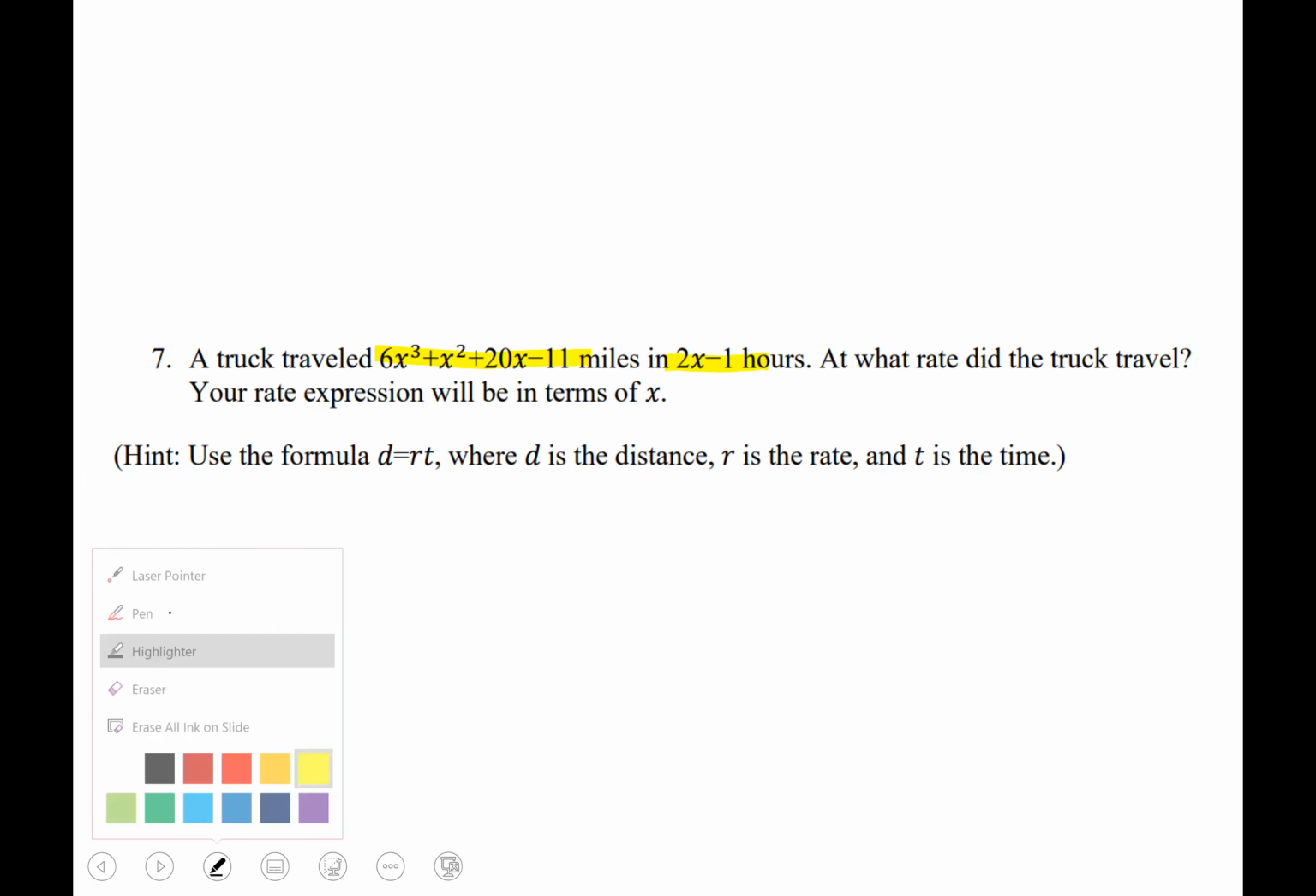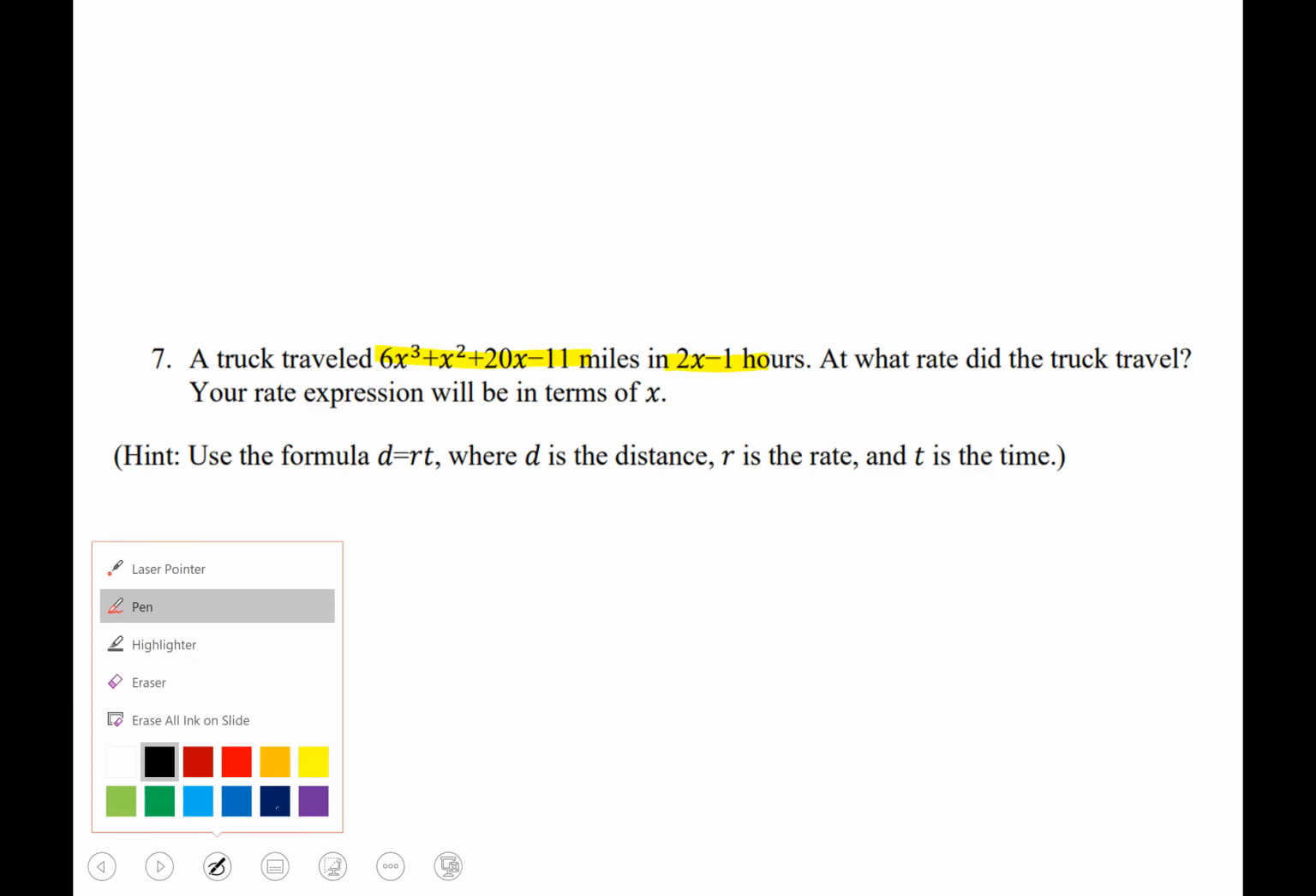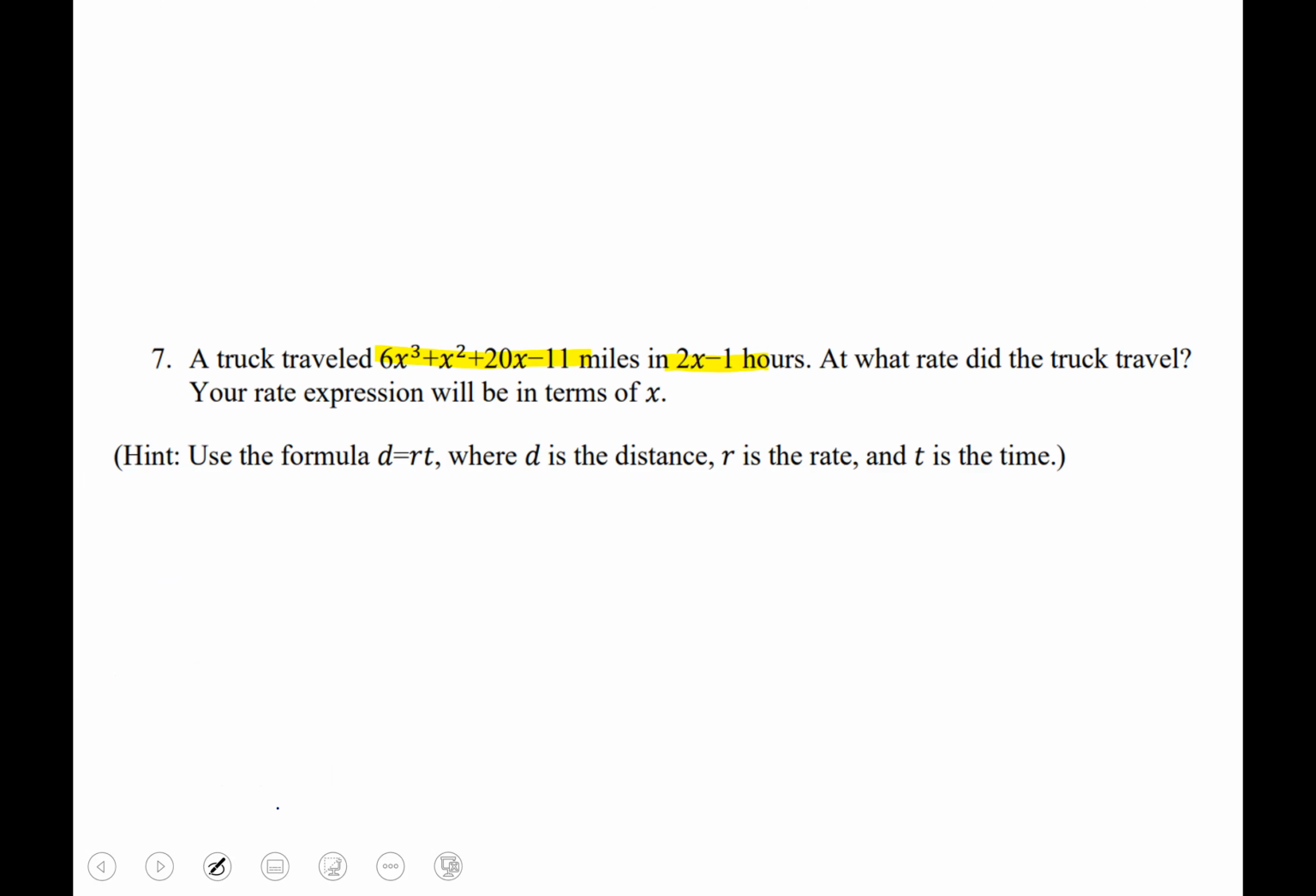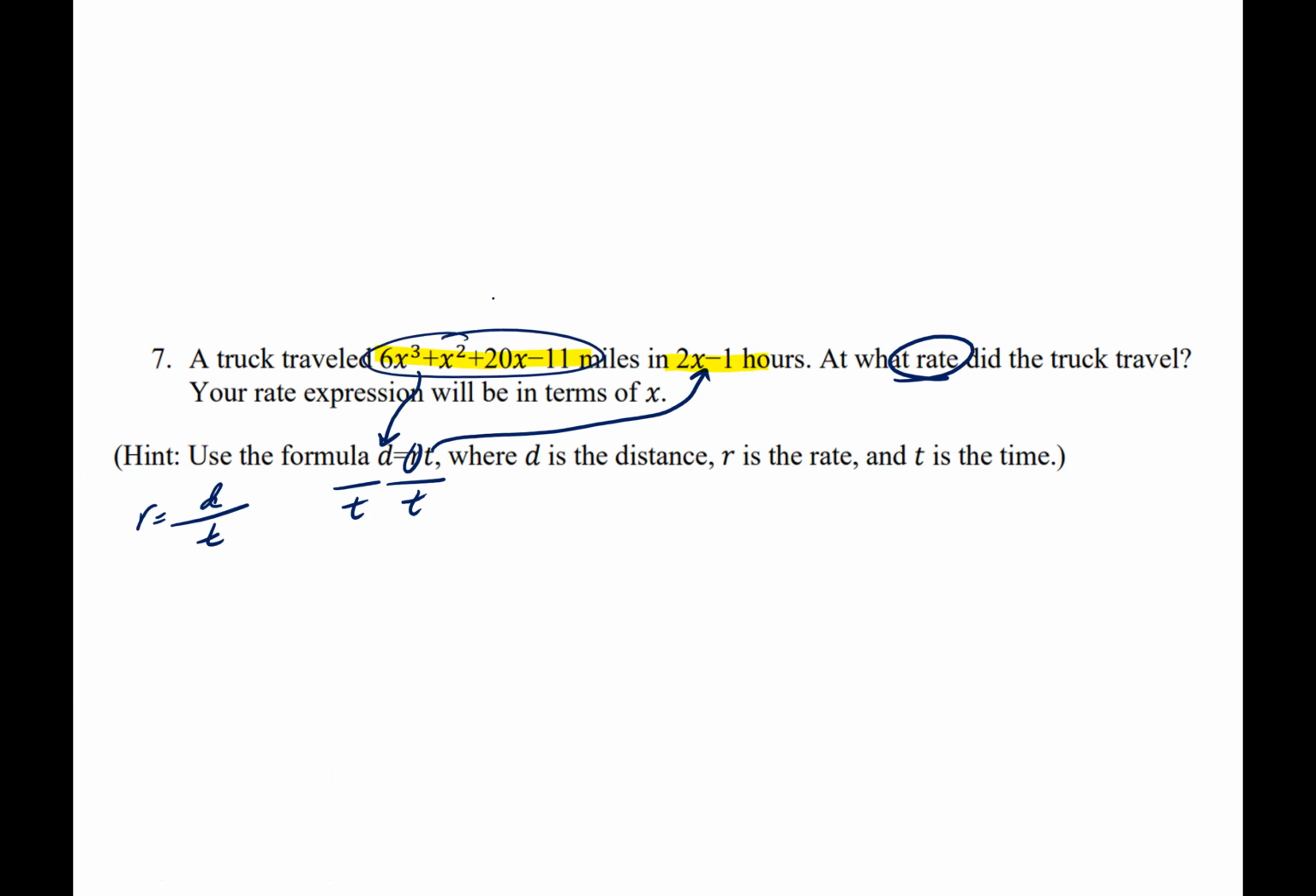So you have a truck, and this truck is traveling this many miles in this many hours. So the distance is going to be that part right here. Time is going to be represented by that. And it wants you to figure out what the rate is. Well, if you want the rate, you will have to divide it by t. So r equals d divided by t. So we're going to take d, which is the distance, divided by t, which is the time. So then go ahead and create that.